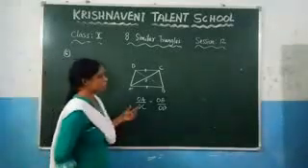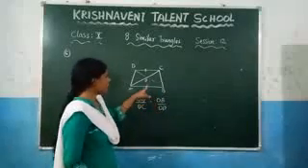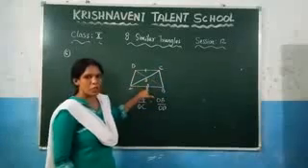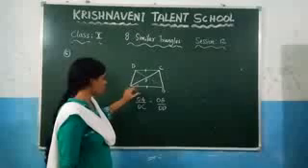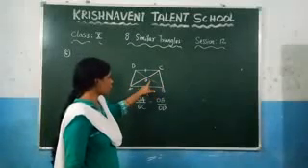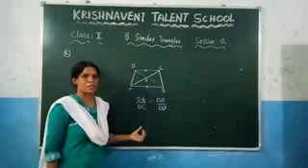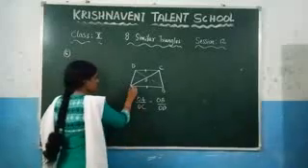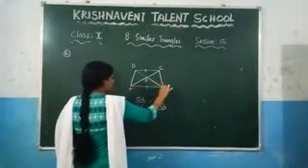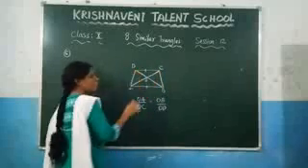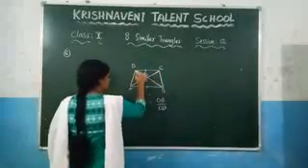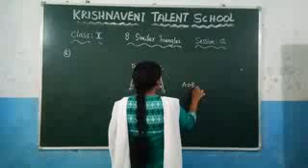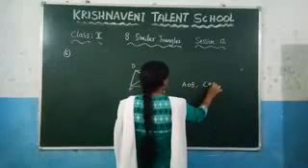So what they have given here: ABCD is a trapezium in which AB is parallel to CD. These two lines are parallel and the diagonals intersect at a point O. Now based on this condition you need to prove OA by OC is equal to OB by OD. If you want to prove this, you can observe the sides here: OA, OB, OC, OD. So you can choose these triangles, this triangle and this triangle. What are those triangles? Triangle AOB and triangle COD.